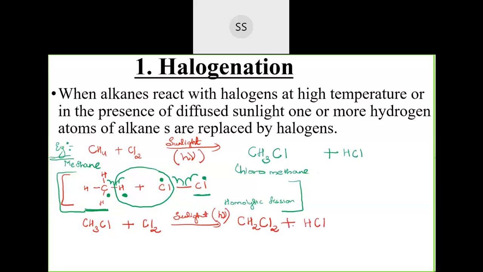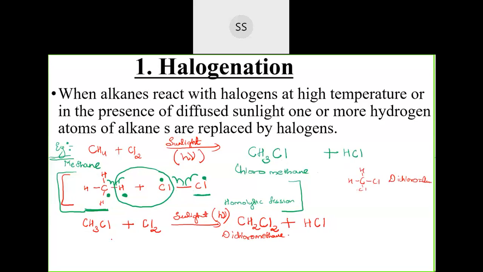Now this compound has two chlorine atoms attached to one carbon atom, with two hydrogens. So two chlorine atoms on the same compound makes it dichloro, and one carbon, so methane. The name of this compound is dichloromethane. Further, you can carry on this reaction till all the hydrogens have been replaced.